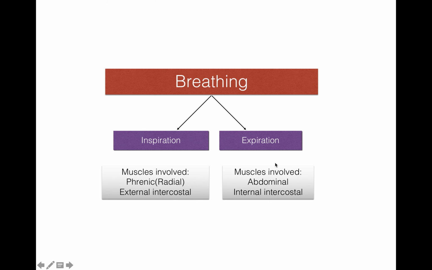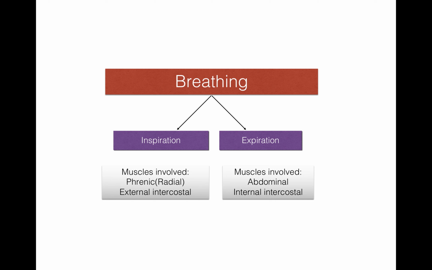Then expiration. Expiration involves expelling of foul air out of the blood. And during rest, the expiration is a passive process and it simply involves relaxation of inspiratory muscles, phrenic and external intercostal muscles.